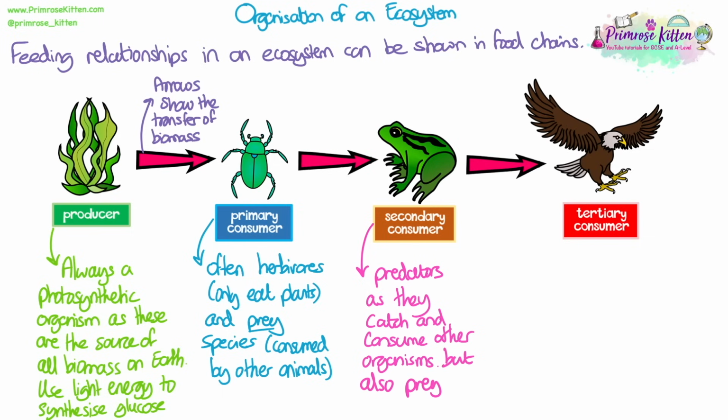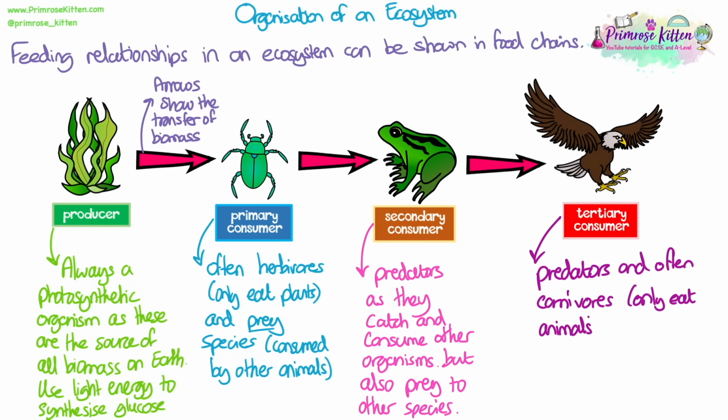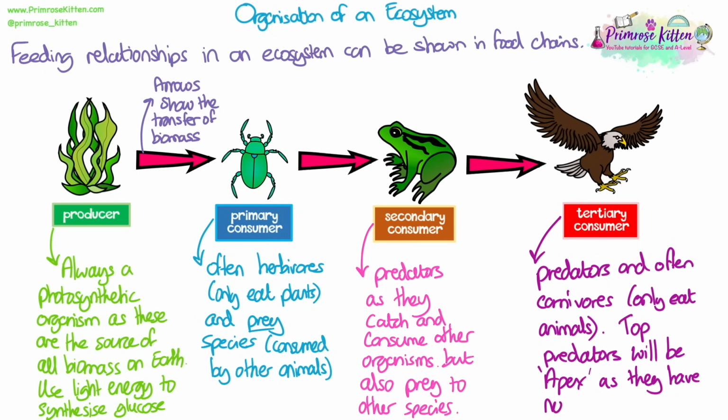They are predators because they catch and consume other organisms, but they can also be prey to organisms higher up the food chain. Tertiary consumers, and then we also have quaternary consumers as well. These are predators and they're often carnivores, so they only eat animals. The top predator in the food chain will be the apex predator, and they will have no predators that eat them.